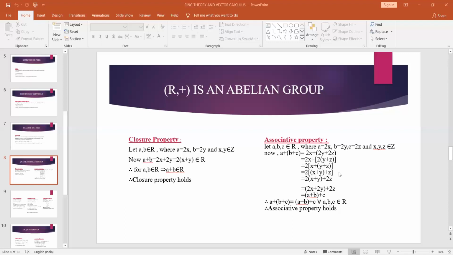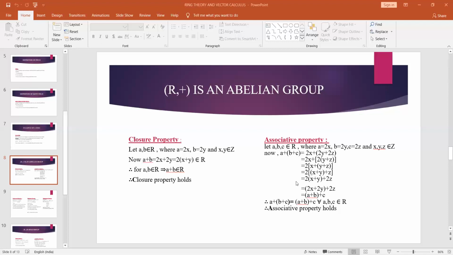If we multiply with 2, we get 2 into ((x plus y) plus z). Multiplying again with 2, we get 2x plus 2y plus 2z, which is (A plus B) plus C. So I considered A plus (B plus C) and have proved (A plus B) plus C. So this is the associative property with respect to addition.